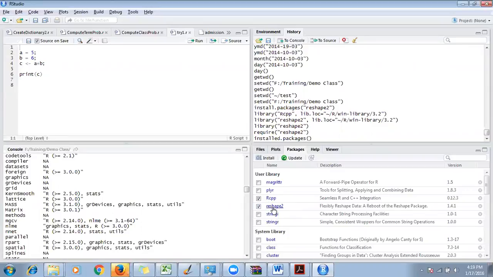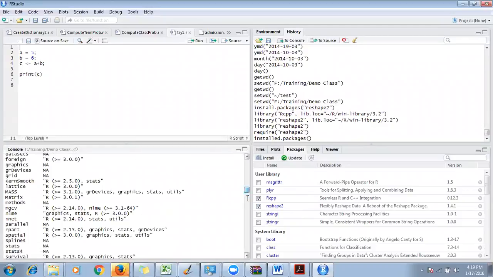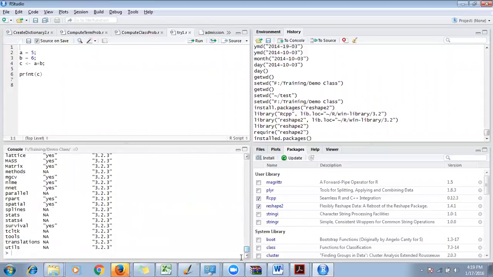That means reshape2 depends upon all these packages. So to install reshape2, I need to install these 5 packages first, which has been automated using the command install.packages. All that information will be listed out here, okay? And you can look into that. Go ahead and type this command later on after this class and see what it is saying. Try to understand. It's very simple.